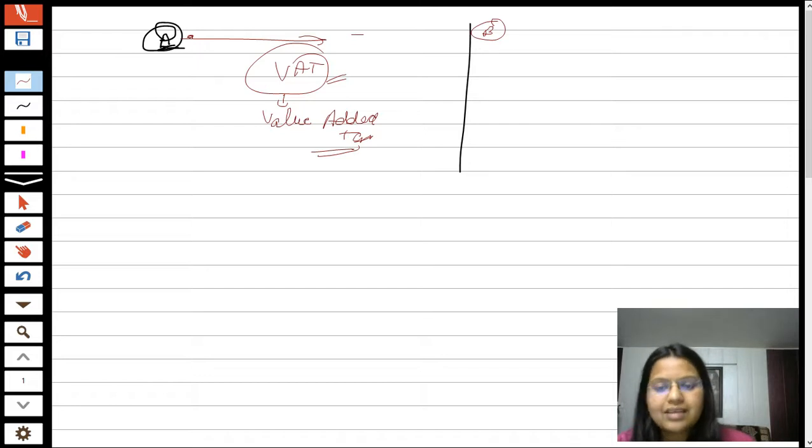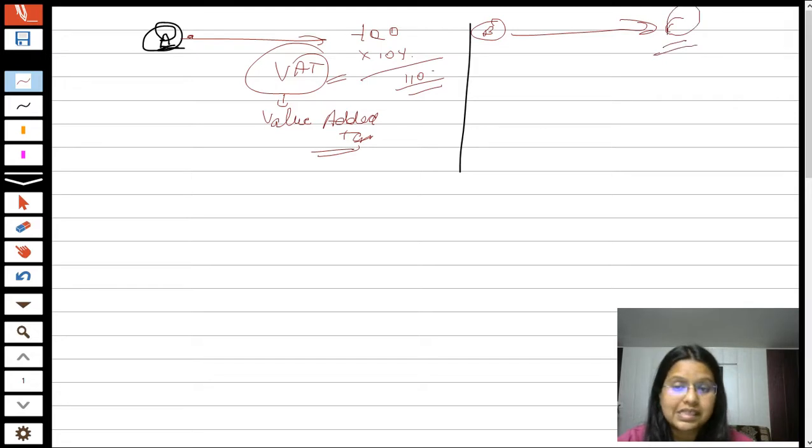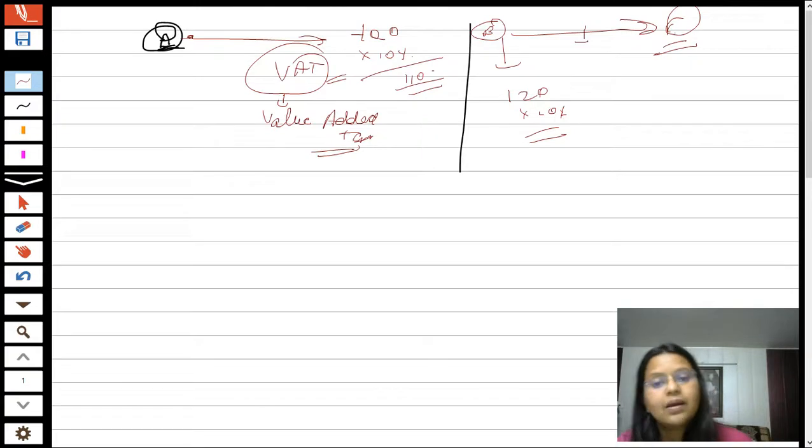Suppose he supplied that product for rupees 100 to Mr. B and he charged 10% as VAT, so he charged 110 in total from Mr. B. Now Mr. B is supplying some kind of services to Mr. C. Mr. B is supplying these services for rupees 120 and he is charging 10% as service tax, because on services before 1st July 2017 there was service tax.